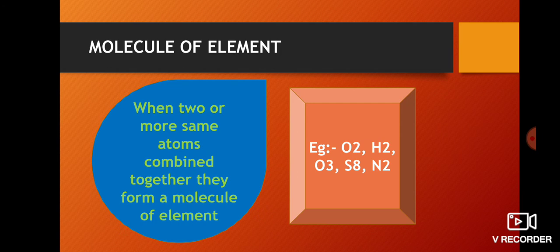Like O2, H2, O3, S8, N2. Here you can see that they are the same type of atoms: O and O become O2, H and H become H2, and three times O becomes O3, ozone. Likewise, eight sulfur atoms become S8.